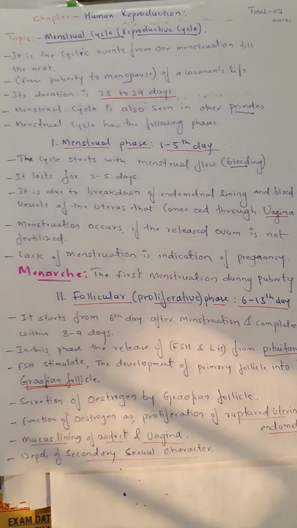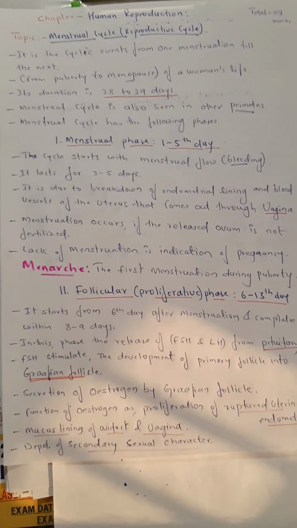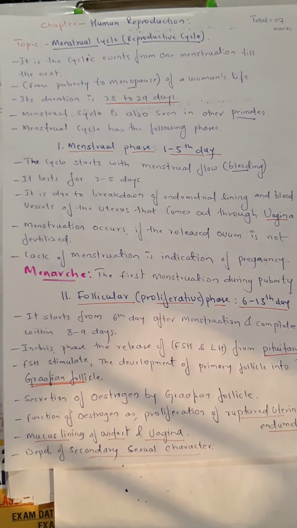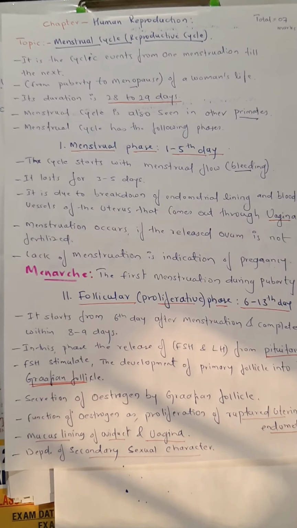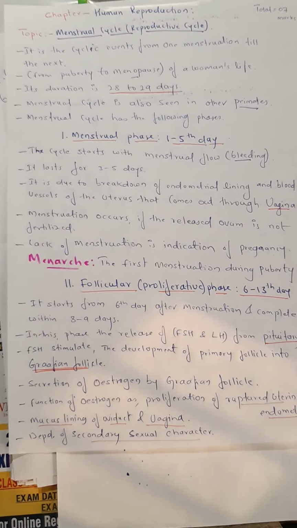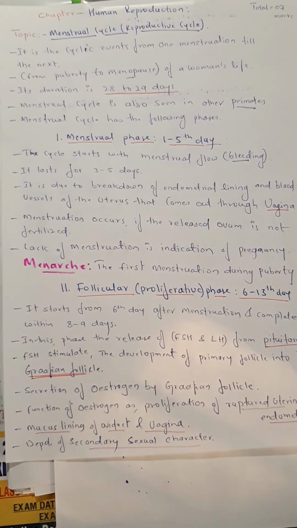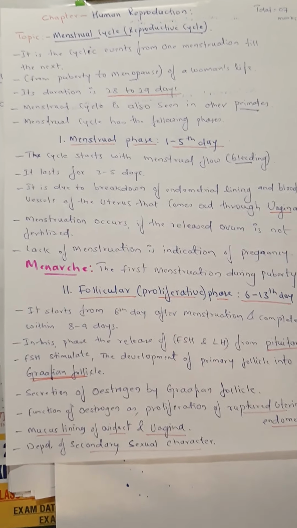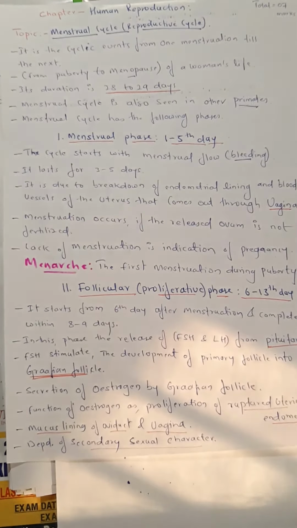So what is happening here? In the absence of sperm, in the absence of mating, there is no fertilization. So along with the egg, the rest of the system is going to be ruptured or degenerated or released out as bleeding out of the body.